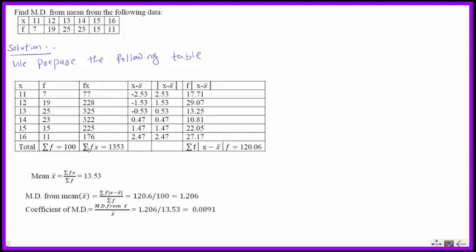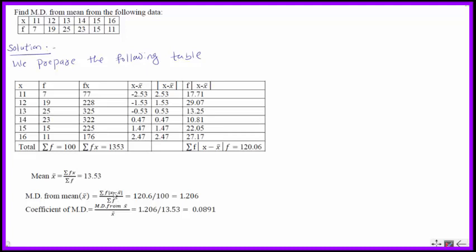In this way we have calculated the fx values, and we have to add all these values to get this summation fx. Sigma fx is equal to 1353. So mean x bar is given by sigma fx divided by sigma f, equal to 1353 divided by 100, that is 13.53. So we get 13.53, which is not an integer. This is a fraction.